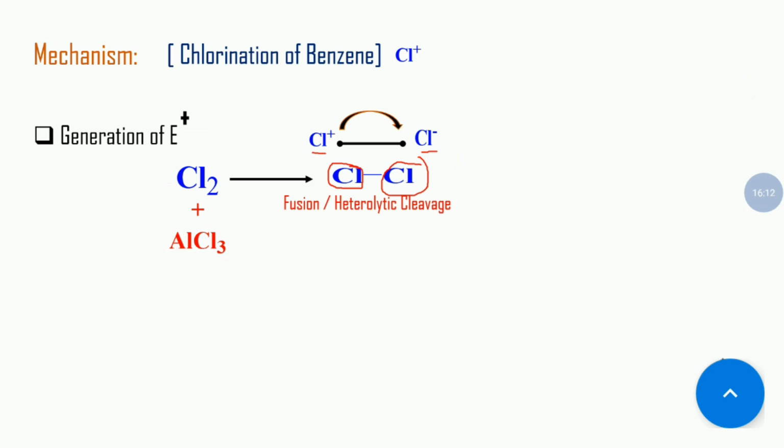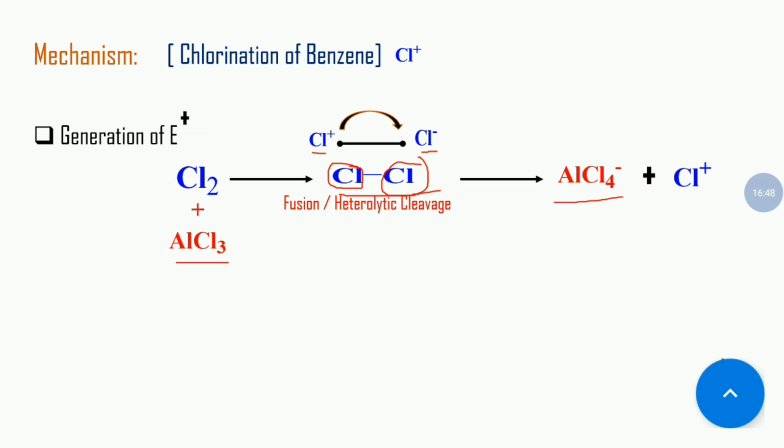In the Lewis acid definition, we found that these compounds have an empty orbital capable of accepting electron pairs from a Lewis base. So this one is our Lewis base, and it forms a complex like AlCl₄ minus, and this complex is essential so that the reverse of the fission does not take place.